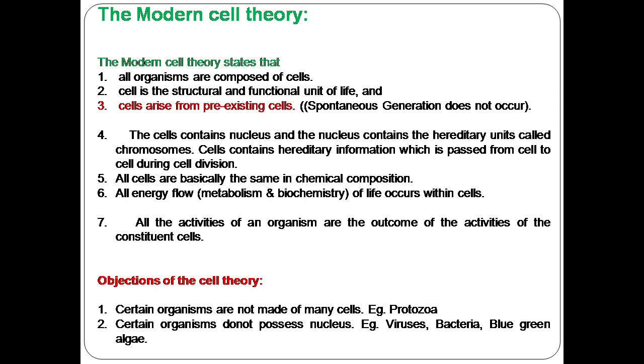And all cells are basically the same in their chemical composition, and all energy flow, the metabolism, the biochemistry or the physiology of life occurs within the cells. These are the postulates of the modern cell theory.